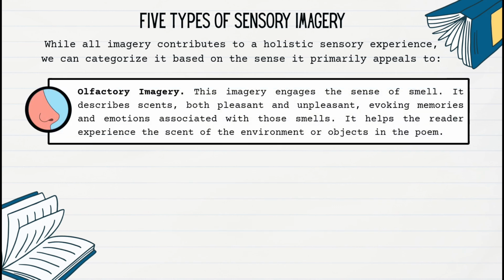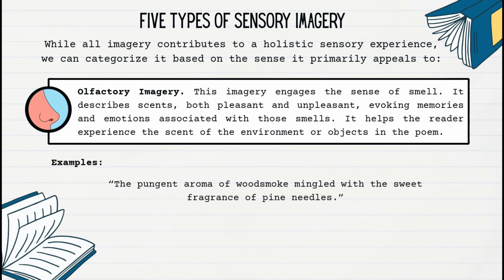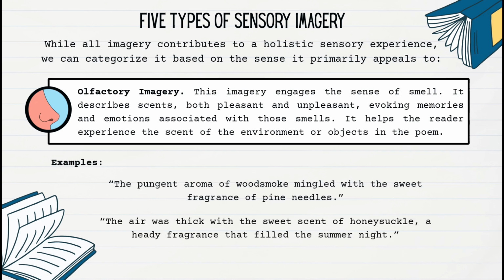Olfactory imagery. This imagery engages the sense of smell. It describes scents, both pleasant and unpleasant, evoking memories and emotions associated with those smells. It helps the reader experience the scent of the environment or objects in the poem. Examples. The pungent aroma of wood smoke mingled with the sweet fragrance of pine needles. The air was thick with the sweet scent of honeysuckle, a heady fragrance that filled the summer night.